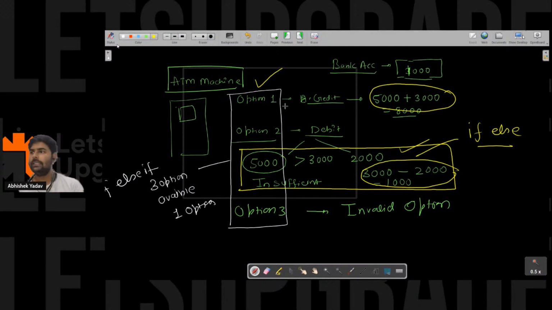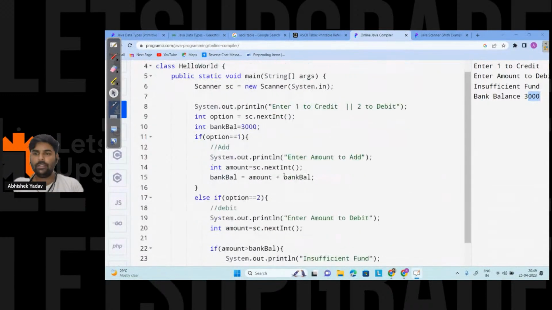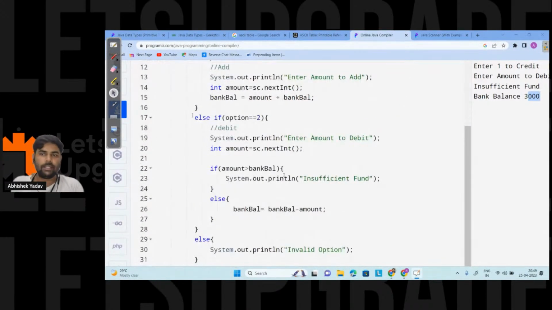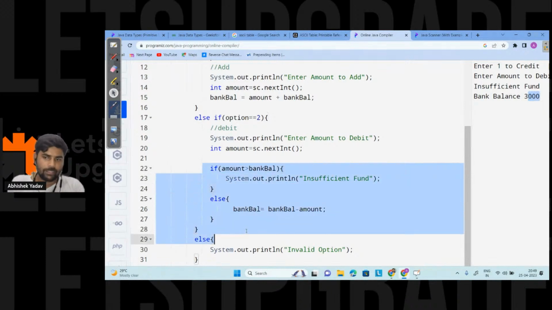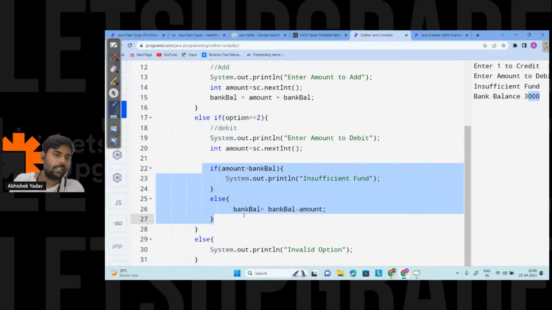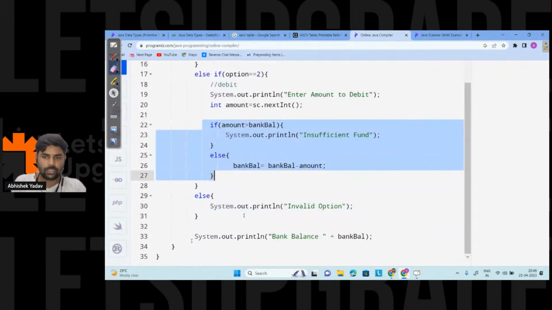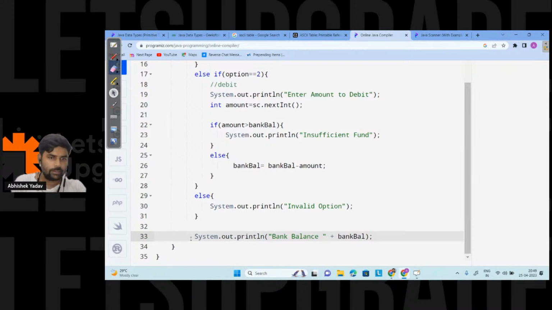If you see this part, that is the else if part, inside the else if part we are using one more if else. This case is called a nested if. The last part of the code, line number 33, is where I am printing the bank balance.